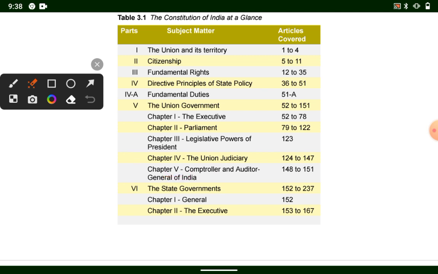The 5th and 6th parts have similarity in the sense that the 5th part deals with the Centre and its executive, Parliament, legislative power of President, Union judiciary, Comptroller and Auditor General of India. But in part 6, that is state government, it is in general, that is executive. General includes article 152, and the executive includes articles 153 to 167, and